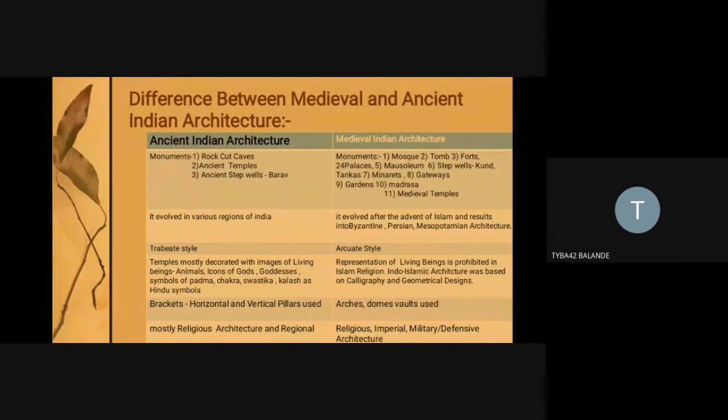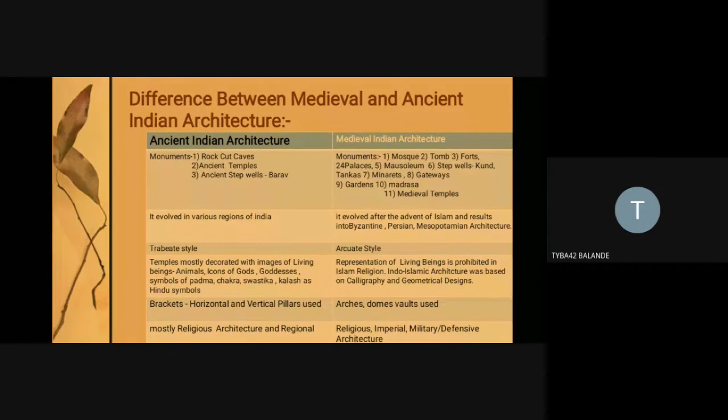The second difference between ancient and medieval architecture is that ancient architecture evolved in the various regions of India: in the Gupta period, in the Mauryan dynasty, the Satavahana period, the Cholas in the south, the Chalukyas in Maharashtra, and the Pallavas down in South India. So it evolved in various regions of India. But medieval Indian architecture evolved after the advent of Islam. This is a very important point that we should know.